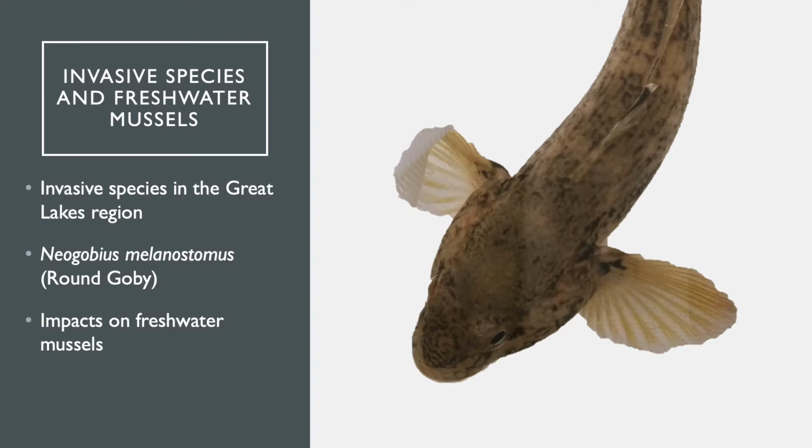Round Goby. Round Goby may impact freshwater mussels through more direct modes such as predation on smaller individuals, or by impacting reproduction, which I'll touch on in just a moment, or more indirectly through competition with native fish species that may be important to freshwater mussel reproduction as well.